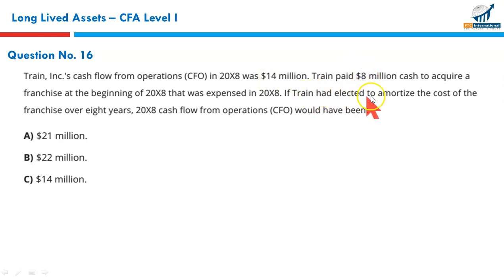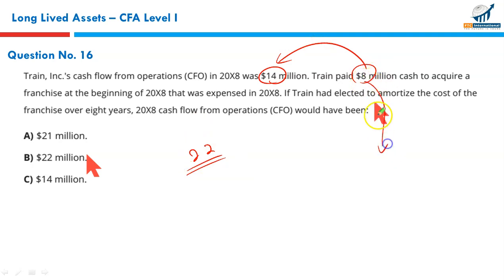If Trane had elected to amortize the cost of the franchise over 8 years, then this cash flow would not have been deducted out of the operating activities. Your operations would have shown an extra 8 million. So your operating cash flow would have been 14 plus 8, 22 million. If this 8 million is not considered as an operating outflow, it would have been added back to your operating cash flow, making it 22 million.